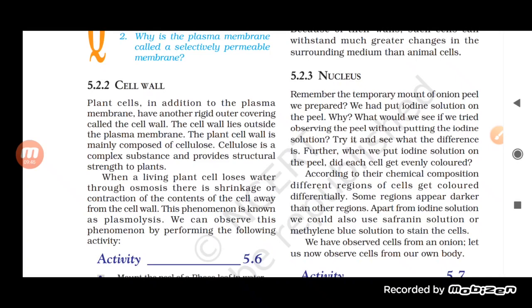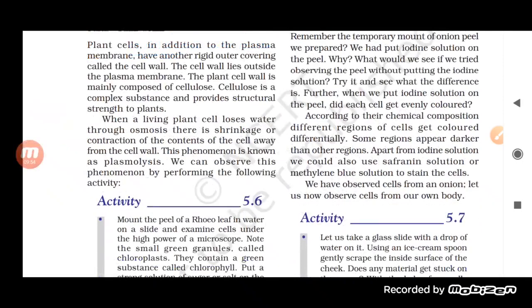Because of that, very little space is available for the nucleus. So at the periphery of the cell, there is a dot-like structure you will find in the onion peel, and that we call the nucleus. So why did we do the staining? In order to see all these things.